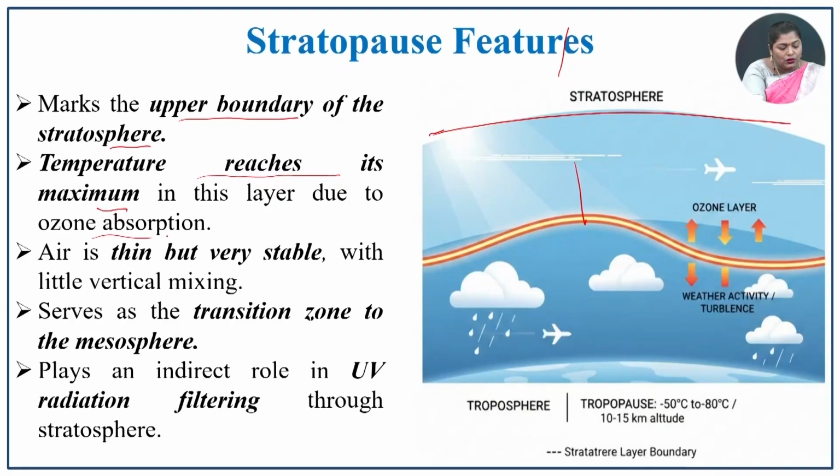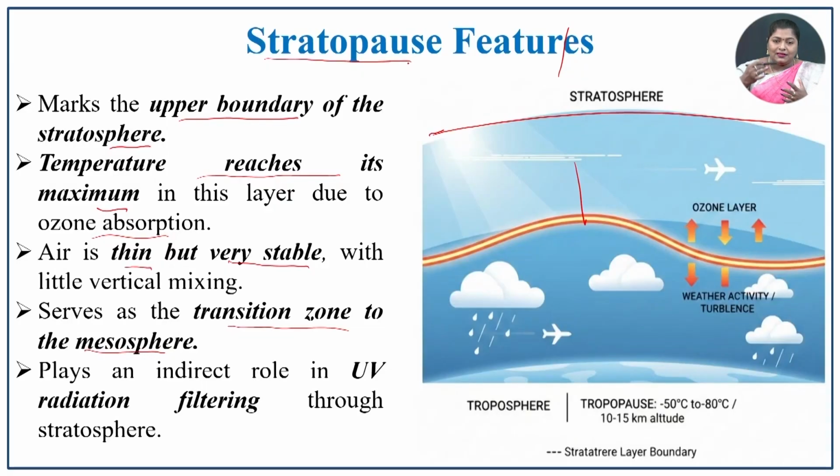Because of ozone absorption, the air is thin but remains in a stable condition, and it serves as a transition zone to the mesosphere. The next layer of the atmosphere is the mesosphere. So, it is a transition zone. The stratopause is the transition zone between the stratosphere and mesosphere. It plays an indirect role in UV radiation filtration through the stratosphere. Because of this, there is an increase in temperature in this layer.